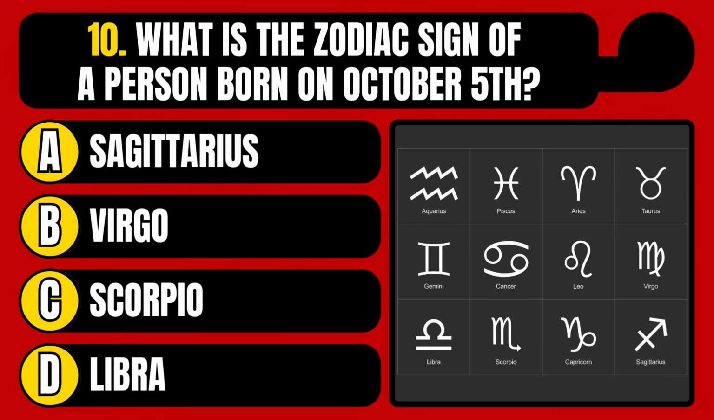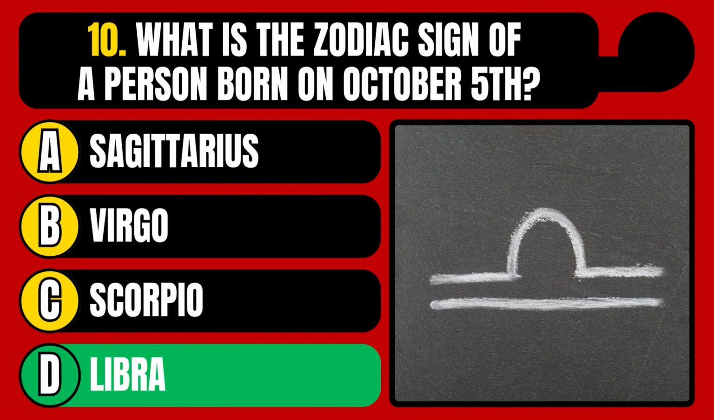What is the zodiac sign of a person born on October 5th? Sagittarius, Virgo, Scorpio, or Libra? The correct answer is option D, Libra.